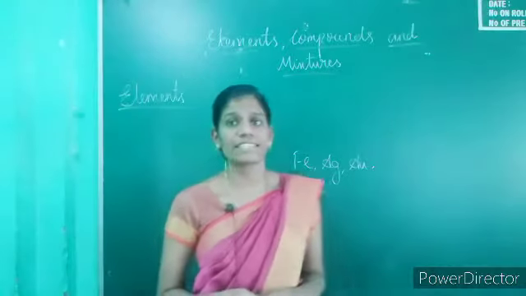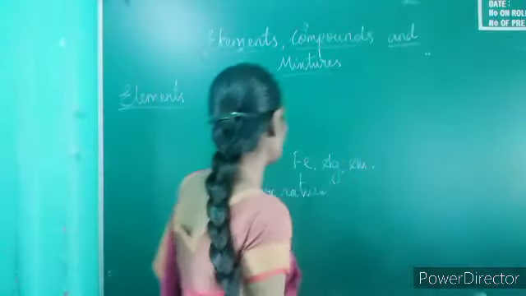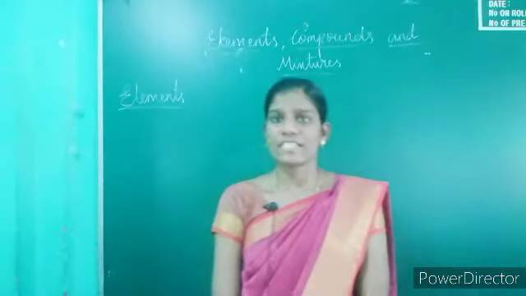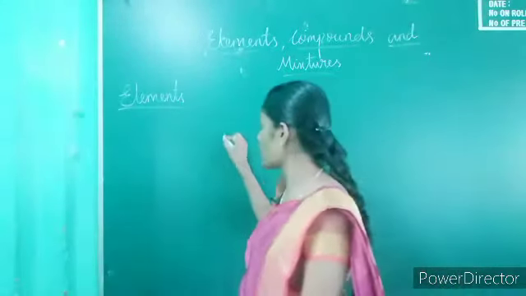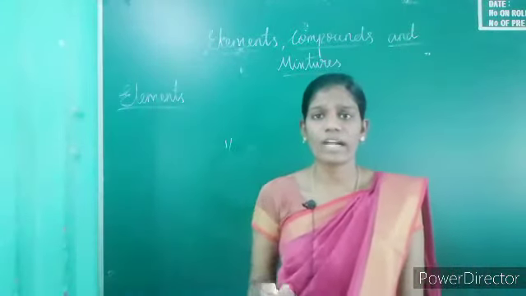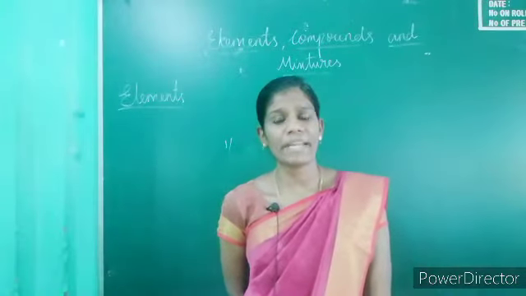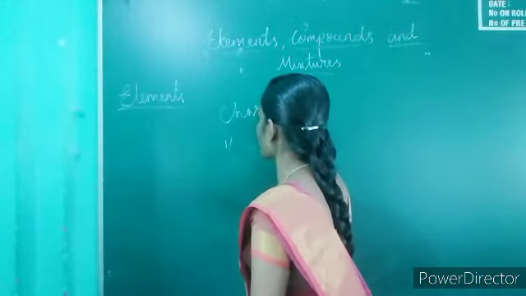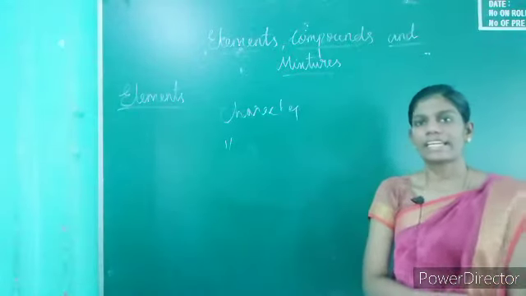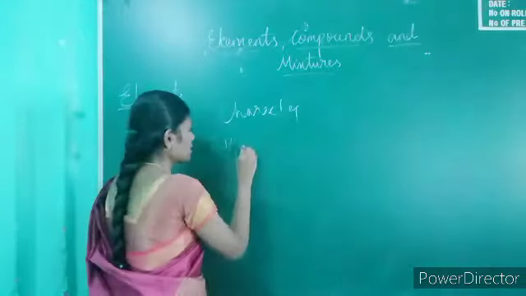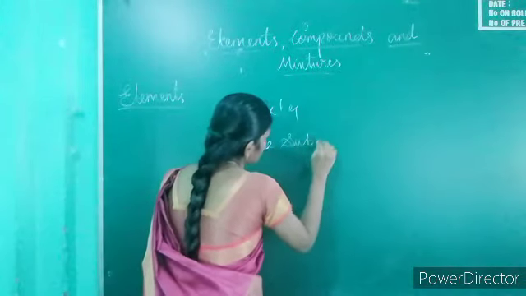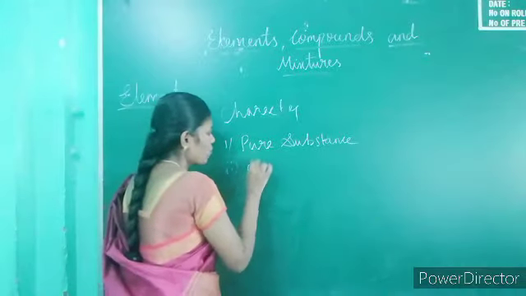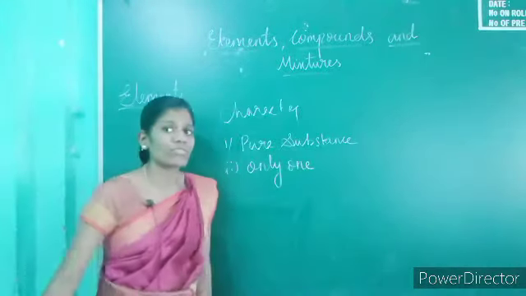Next is the characteristics of elements. There are four characteristics. The first characteristic is that elements are pure substances. The second is that elements are made up of only one kind of atom.